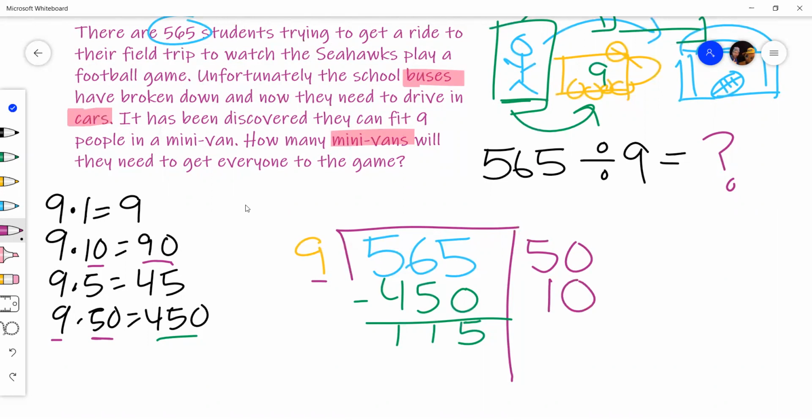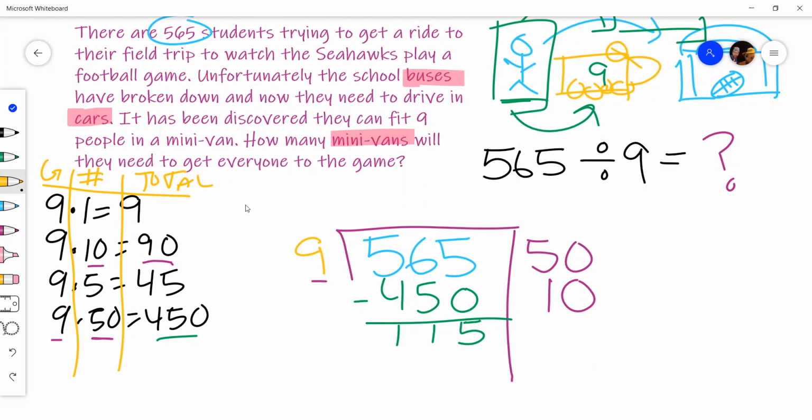And again, I understand sometimes this is where it's really confusing about what number goes where, right? Sometimes you could make a bit of a chart to remind you. This is the number of groups. This is the total. And this is how many are in one group. And you can organize it that way to remember where numbers go.